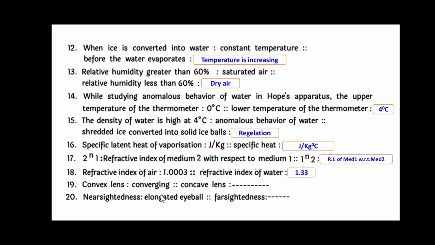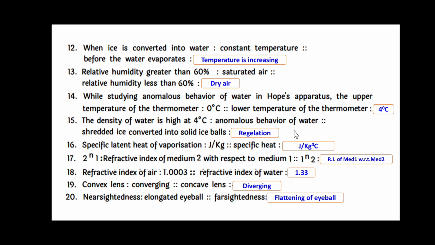A convex lens is a converging lens, whereas a concave lens is a diverging lens. Nearsightedness happens due to an elongated eyeball, whereas farsightedness happens due to a flattened eyeball.